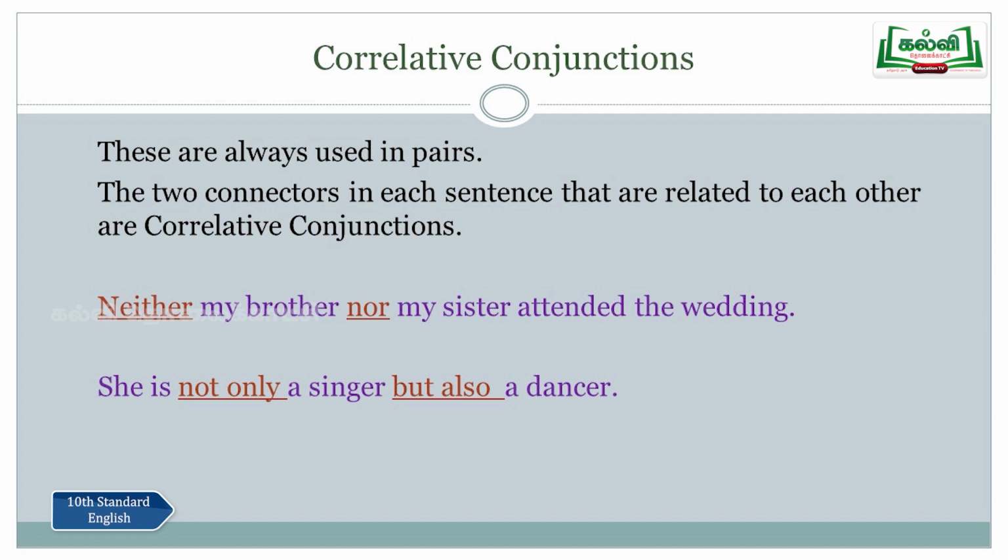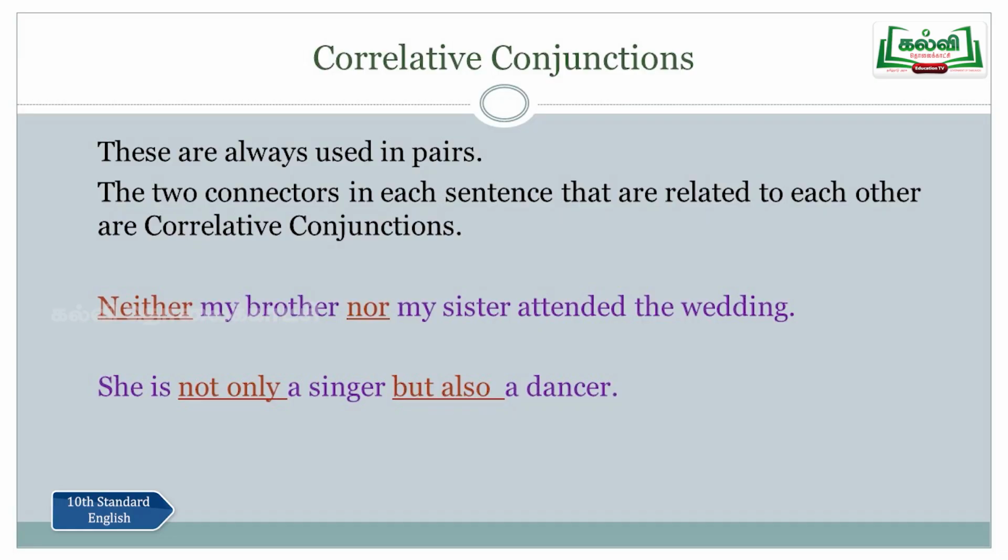Look at the next example. She is not only a singer but also a dancer. So not only but also, that is also an example for correlative conjunction. So she is a singer, she is also a dancer. To combine these two, we just use the correlative conjunction not only but also. She is not only a singer but also a dancer.